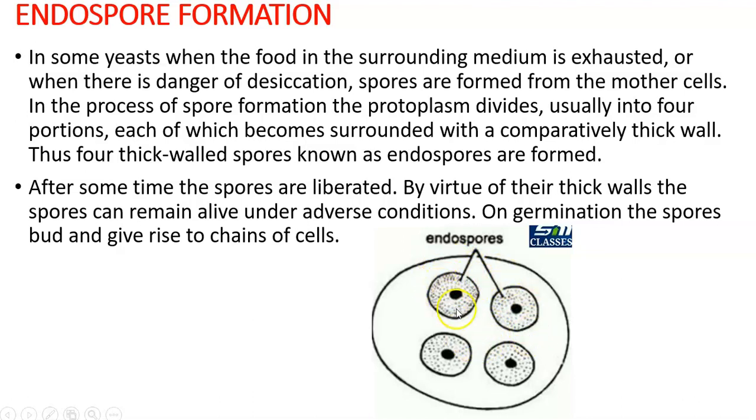Then surrounding each nucleus, some protoplasm gets aggregated, and a thick wall is formed surrounding each nucleus, and that will form the endospores. And when the conditions are favorable, this mother body or the cell wall of the parent cell gets ruptured, and these endospores will be released outside, and will form a new thallus or new unicellular Saccharomyces cell. So I'll show you how this happens.